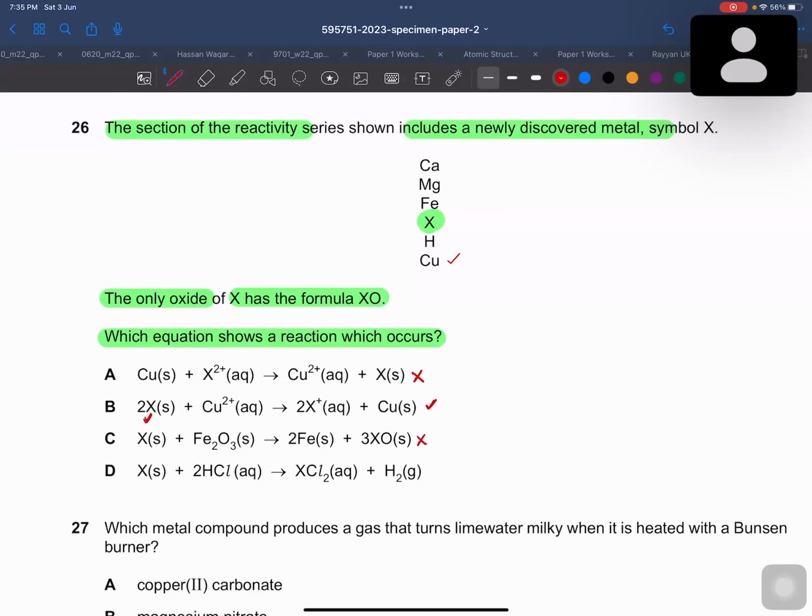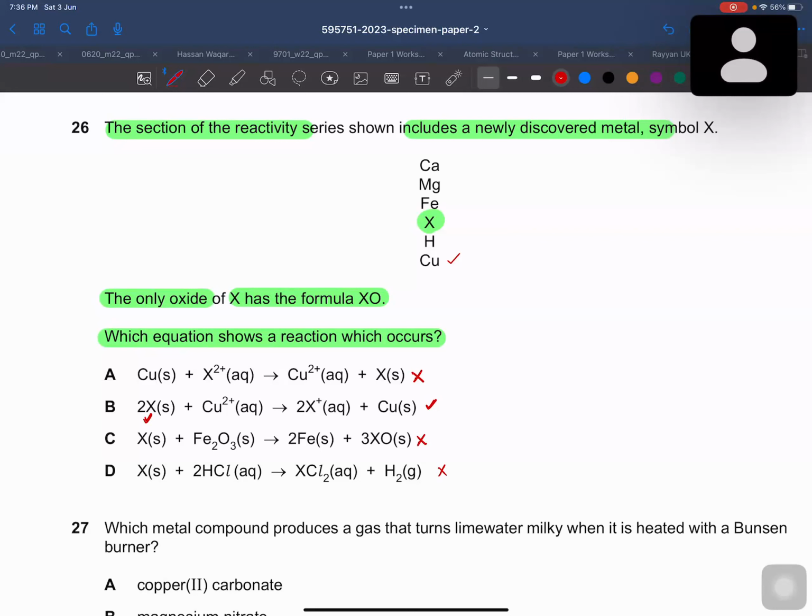And also X is in the middle, so it is somewhere after iron, and then you will see that there would be lead, and there is no reaction of lead with the acids. So I think that this should be wrong, right? Because whenever you come near to hydrogen, it is difficult for that element to react.